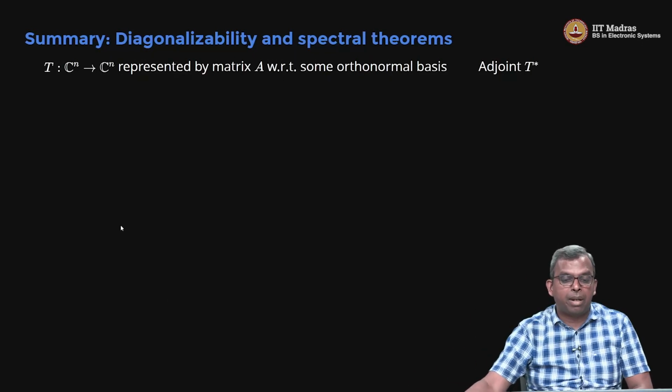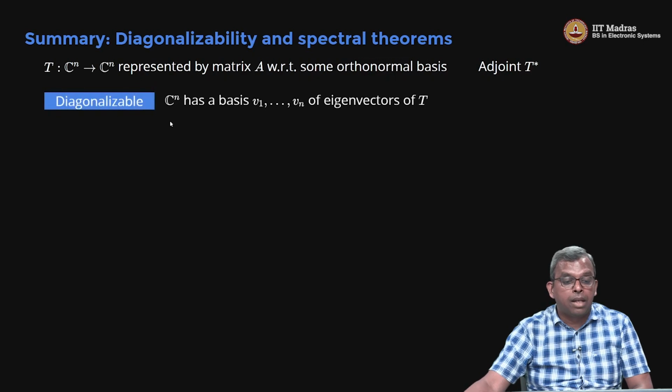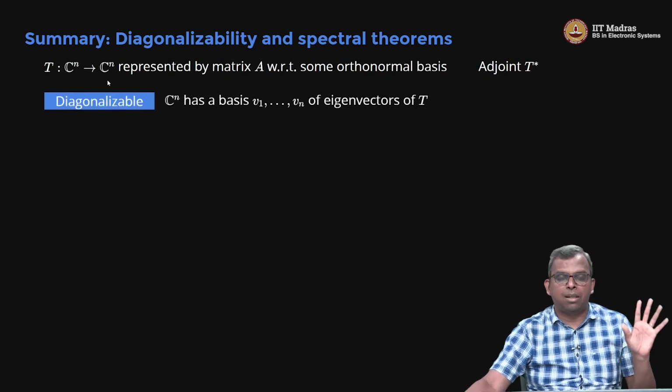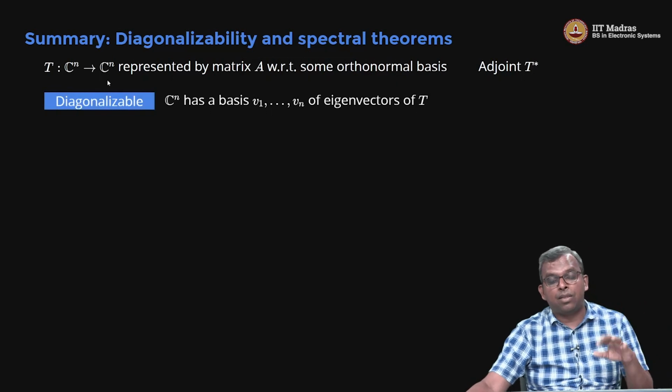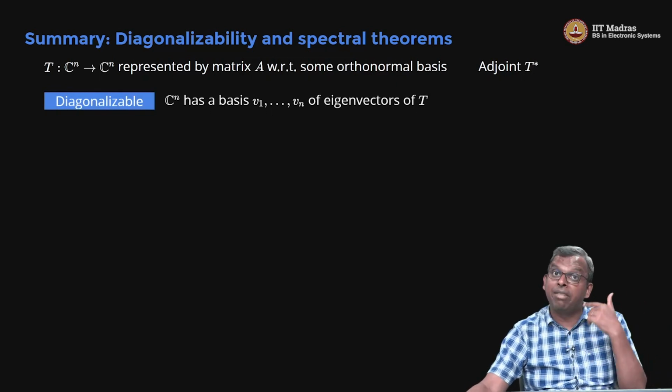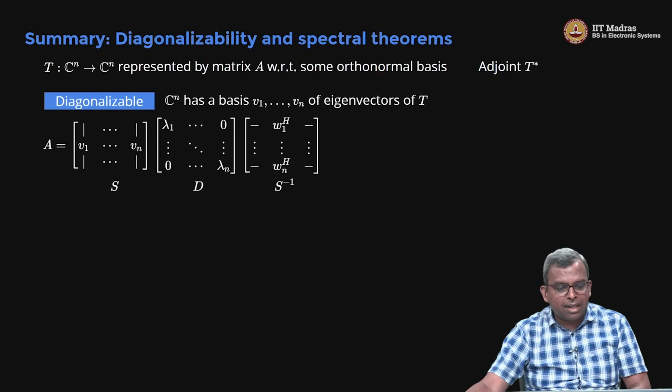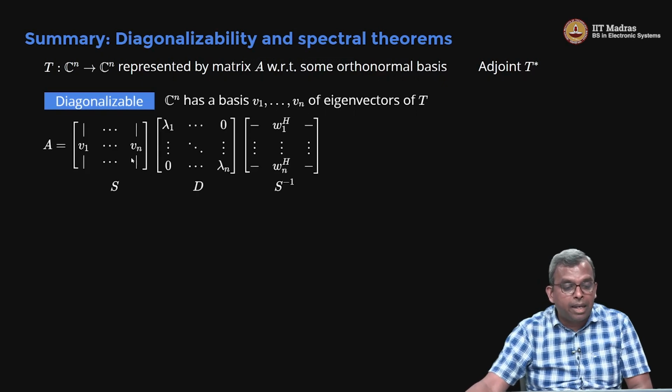I will quickly summarize. We start with an operator T, Cn to Cn. It's represented by a matrix A with respect to some orthonormal basis. Adjoint is T star. It's going to be represented by A Hermitian, right? So that's the starting point. Let's say T is diagonalizable. If it is diagonalizable, the only thing I can say is Cn has a basis V1 to Vn of eigenvectors of T. Okay. Now I can still write this relationship, except A equals S D S inverse.